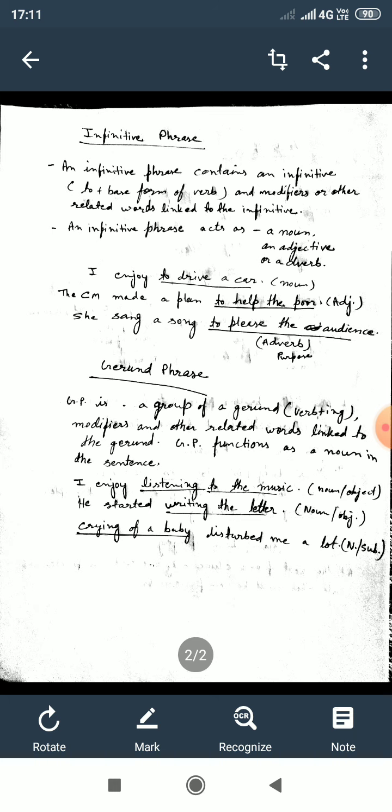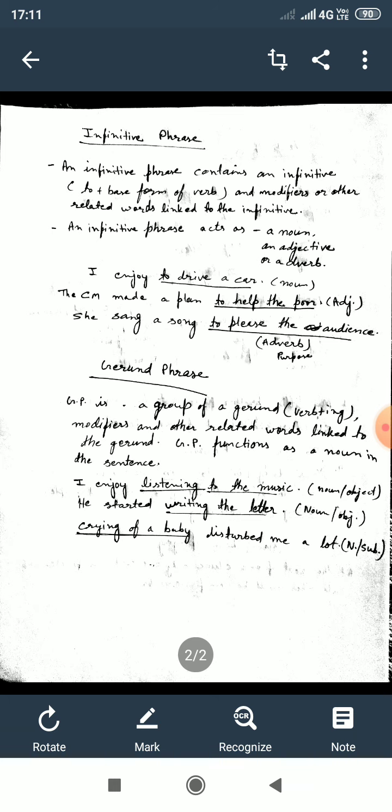Now look at the second sentence. He started writing the letter. So put a question mark here. What did he start? He started writing the letter. He as a subject and started as a verb. Writing the letter is a phrase again and works as object of the verb start.